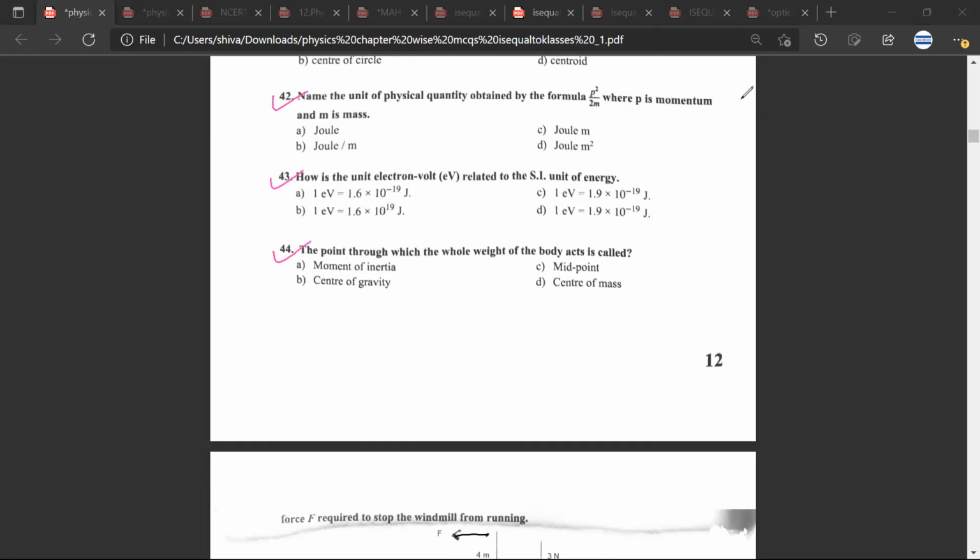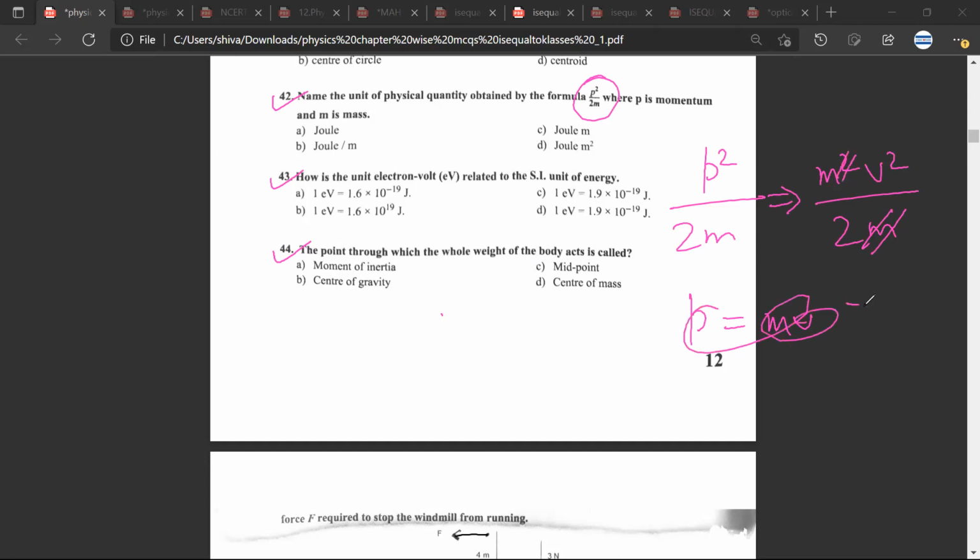The 42nd question, name the unit of physical quantity obtained for the formula p square upon 2m. This would be a joule. So p square upon 2m. How do we calculate this? p is the momentum, which is mass into velocity. So p square would be m square v square upon 2m. This m cancels. This is half mv square. And if you remember your formulas, this is basically kinetic energy. So this will be joule. Mr. CB, any doubt? All right. So joule is the correct answer.